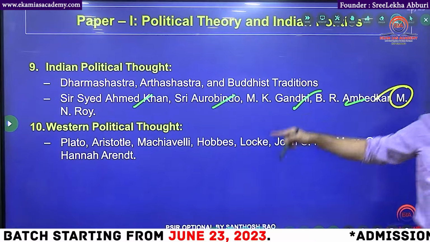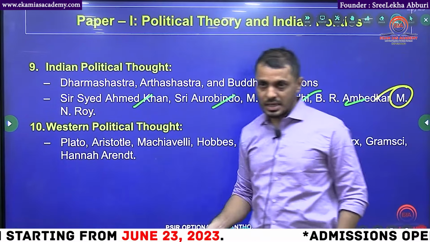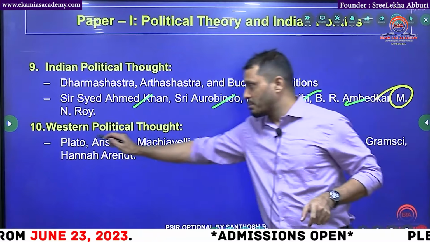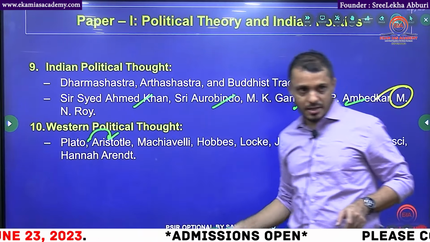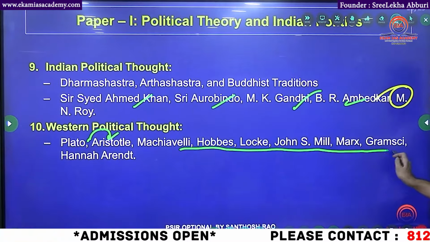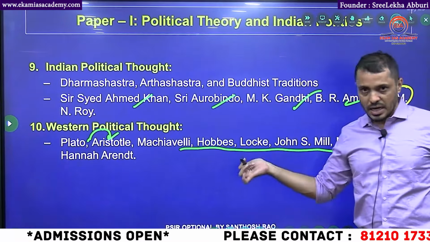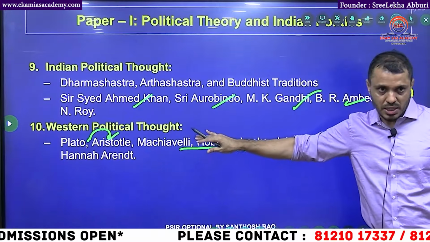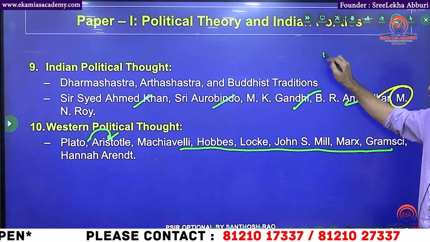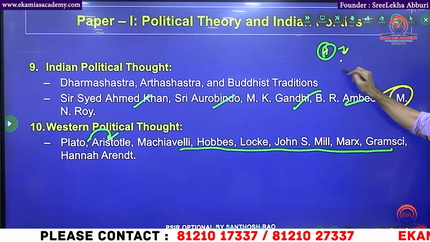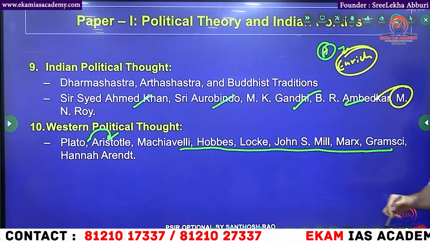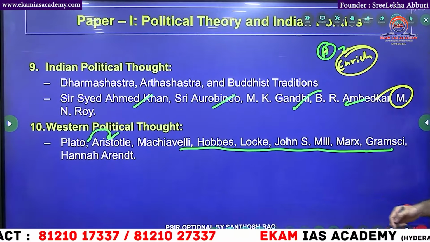And Western political thought. In PSIR classes, first I will give all the basics for the first week, then we will start with Plato, and Plato's student is Aristotle, actually. Then Machiavelli, Hobbes, Locke, Mill and Marx, Gramsci and Hardage. So, these are the Western political thinkers. This is part A. Definitely, students, part A will enrich your brain, seriously. Your perspective about the country and about governance will change in part A.